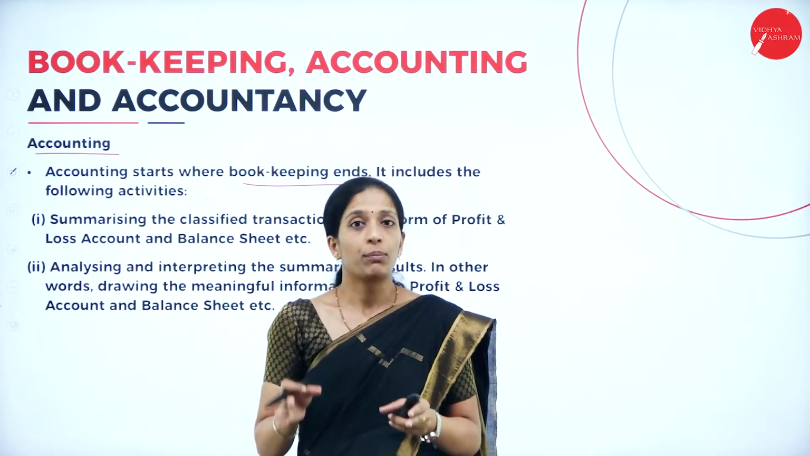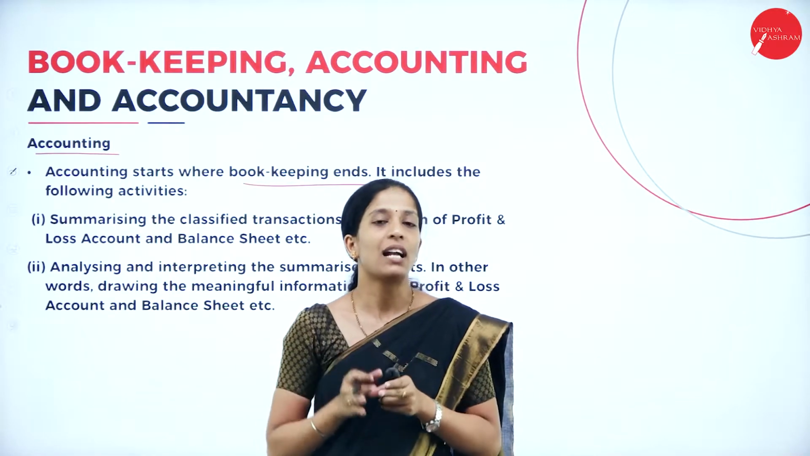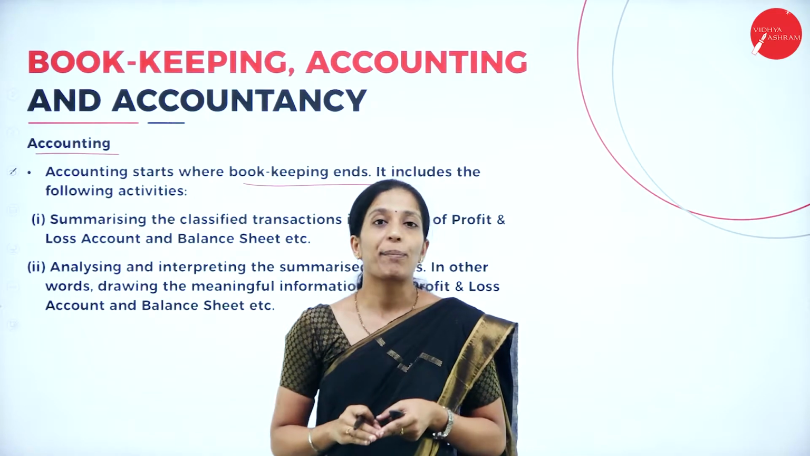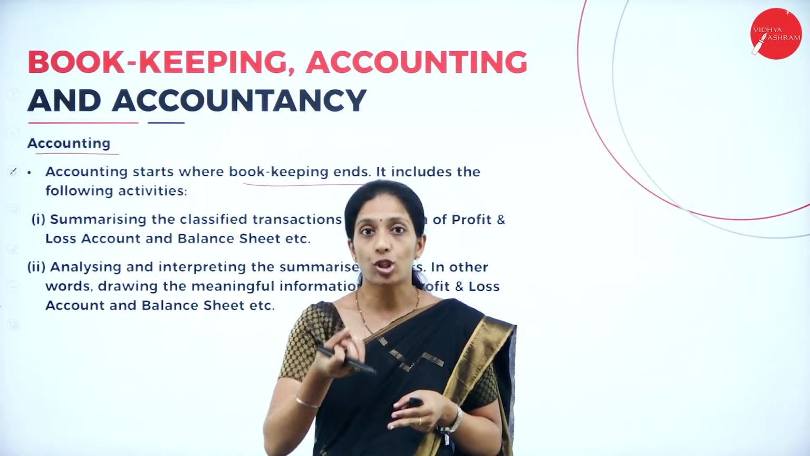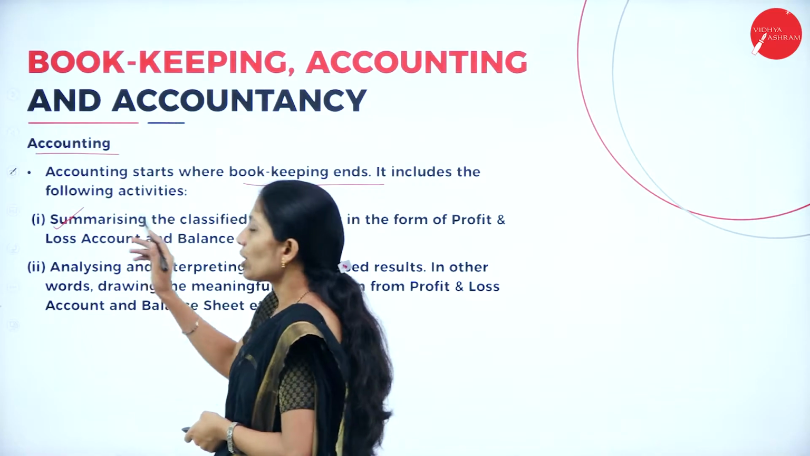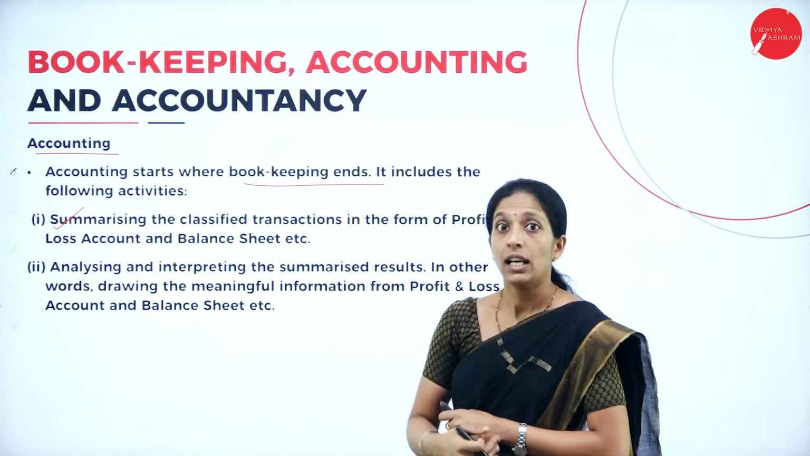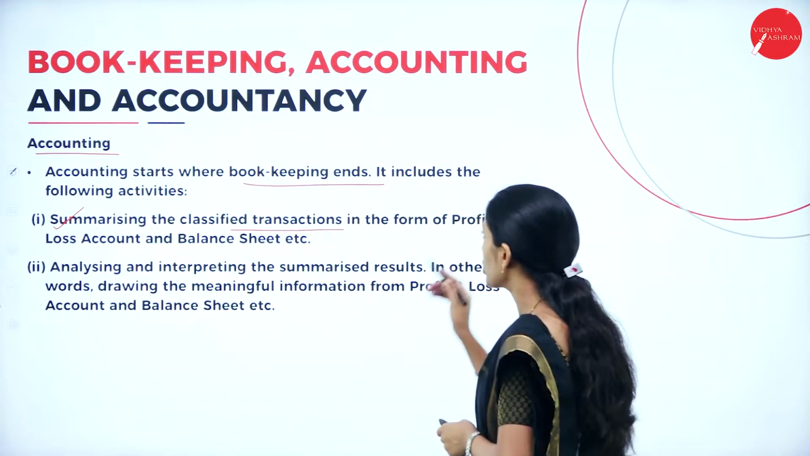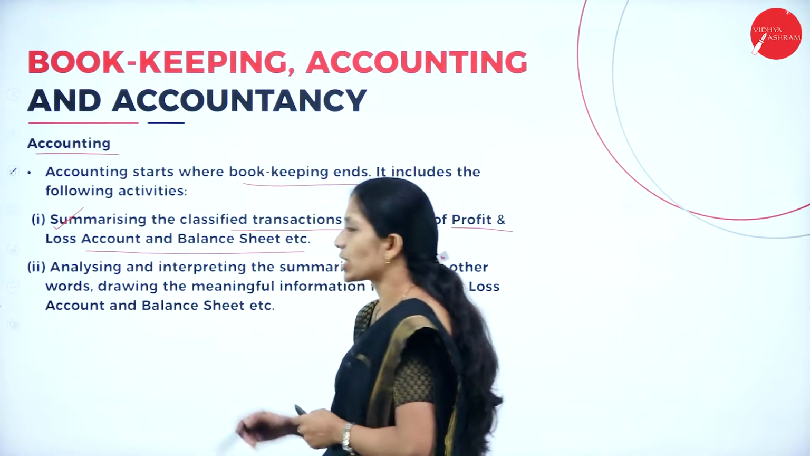Okay. So, in bookkeeping, we will classify the transactions into individual accounts and we will wind up, whereas accounting starts where bookkeeping ends. In the sense, after classifying the transactions, all the next procedure will be done in accounting. So, it includes the following activities. The first one is summarizing. Now, what do I mean by summarizing? Summarizing the classified transactions in the form of profit and loss account as well as balance sheet.